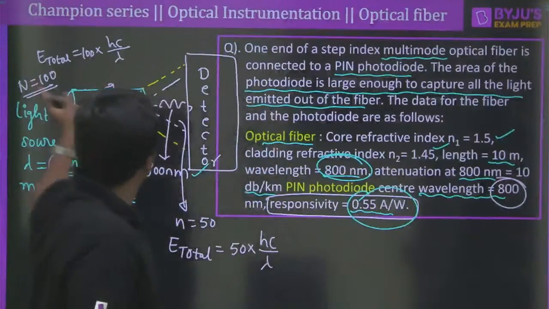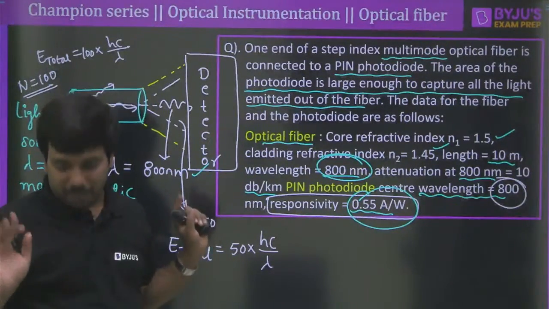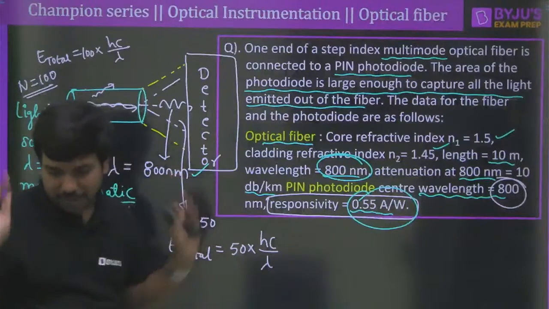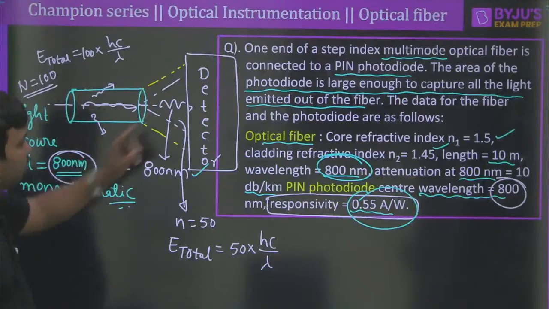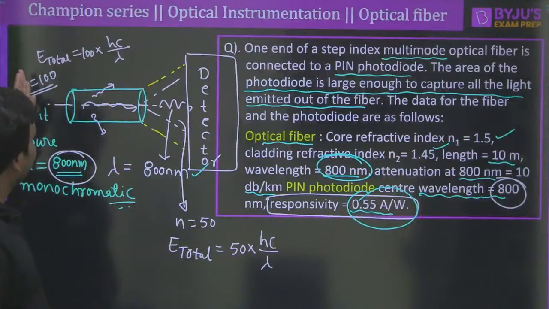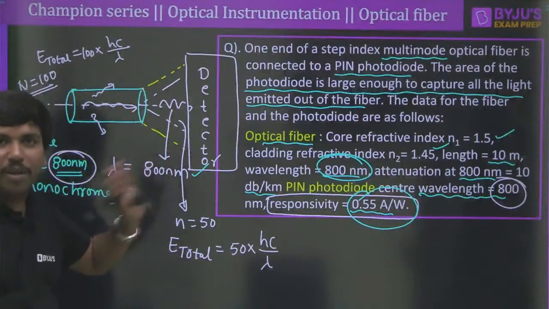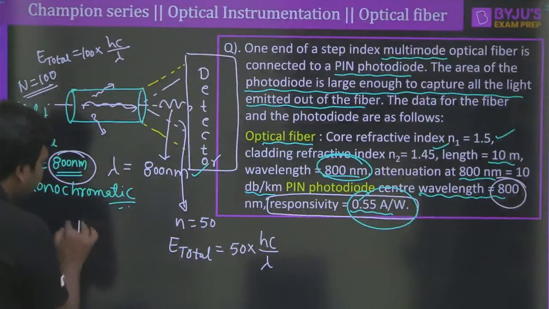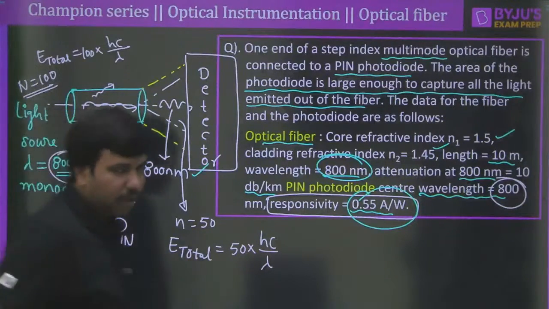So ideally the energy would be the same at the input side and output side, but quite obviously that will never happen. That's why the number of photons at the input side and output side will be different. So the energy at the input and output will be different, and the power at the input side and output side will be different. Usually the power at the output side is less than the power at the input side. Clear?